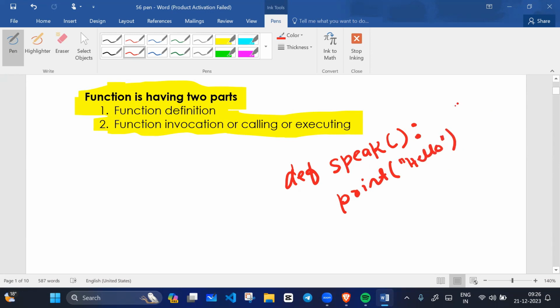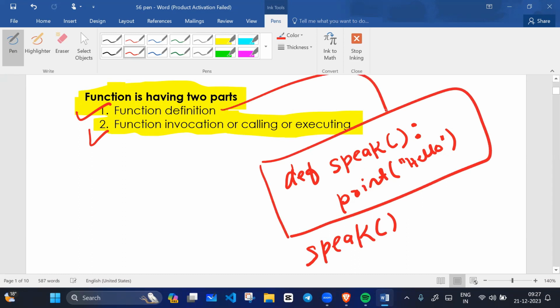This is the definition of the function, and it starts with the def keyword. A function has two things: first is function definition, and second is function calling or invocation. Function calling means we have to call this function in order to print hello. So we write the name of the function like this, and this is known as function calling. This is the function definition, and this is function calling. I hope you are getting it.